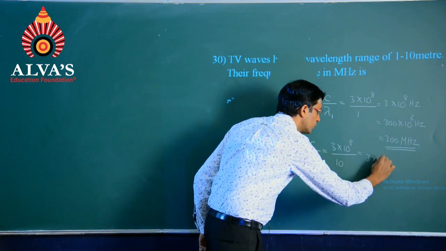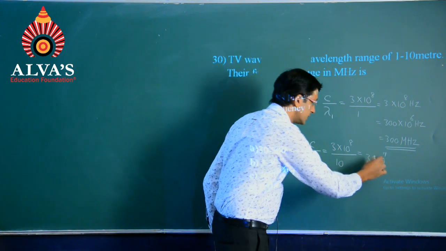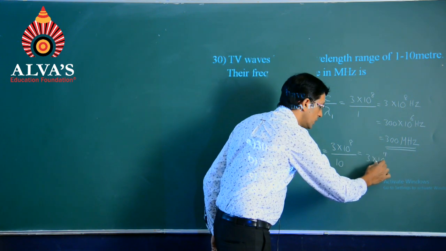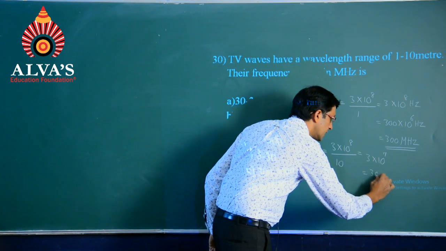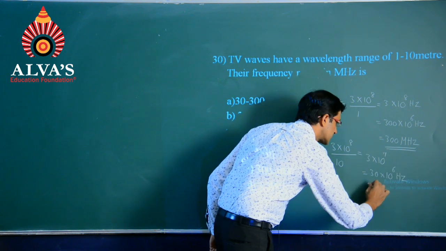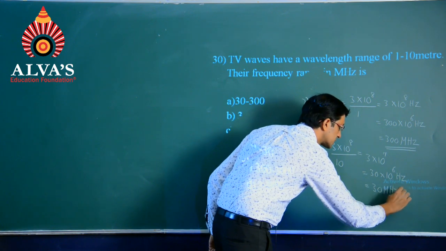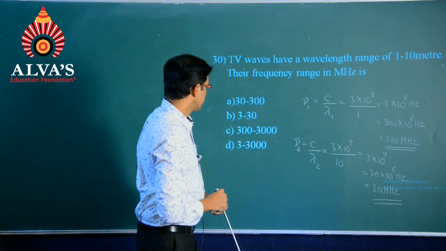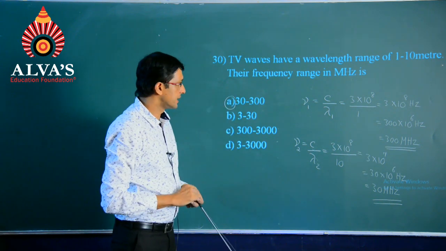So, 3 into 10 power 7. This could be written also like this now as 30 into 10 power 6 hertz will be equal to 30 megahertz. So, the option will be the first one, 30 to 300.